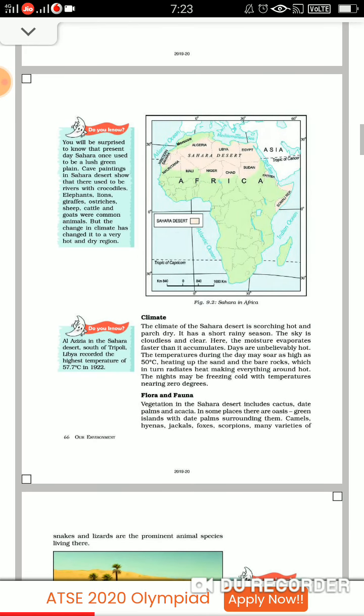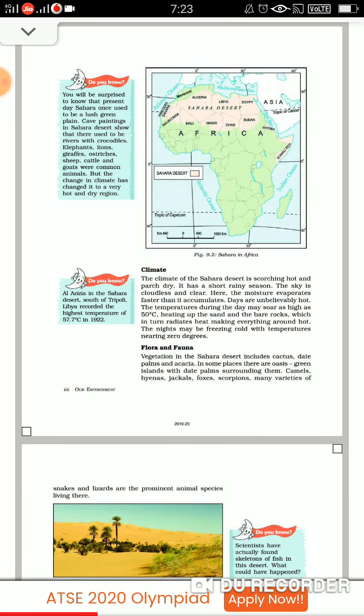Fine. Now please go through the Do You Know. You'll be surprised to know that present-day Sahara, whatever we see today, at one time it was a lush green plain. Cave paintings in the Sahara Desert, what do they show? That the rivers were having crocodiles, and elephants, lions, giraffes, ostriches, sheep, cattle, they all were the common animals of this area. But due to the change in the climate, fine, it has changed to a very hot and dry desert.